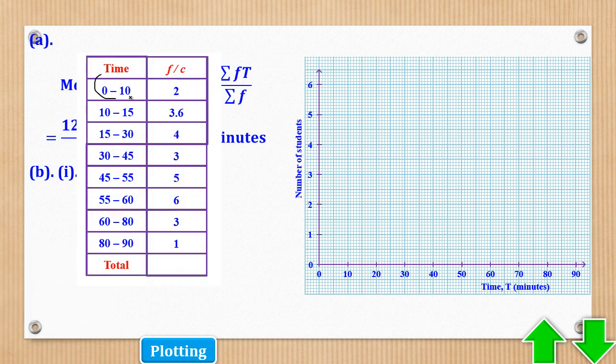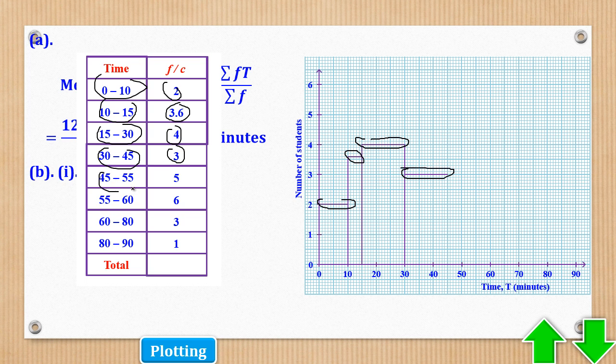So from 0 to 10, the bar will have a height of 2, which is here. From 10 to 15, the bar will have a height of 3.6, which is here. From 15 to 30, the bar will have a height of 4, sorry. From 30 to 45, the bar will have a height of 3. From 45 to 55, the bar will have a height of 5.